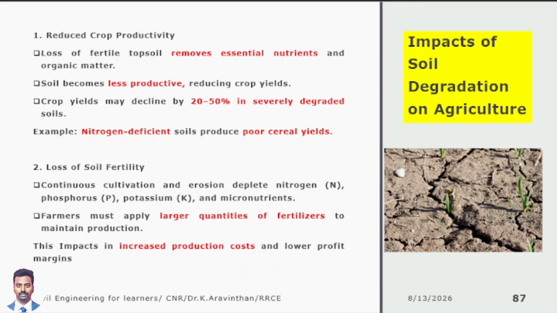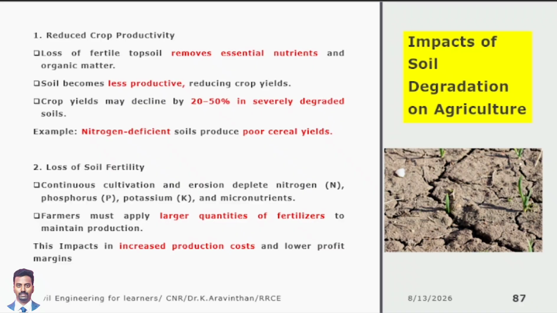The next thing is loss of soil fertility. The soil will lose its fertility. If I am looking at the soil, can I say that it is a good soil or a degraded soil? Yes, you can say. How? If the soil is having cracks, can you see this? This soil is having cracks. This is a degraded soil.